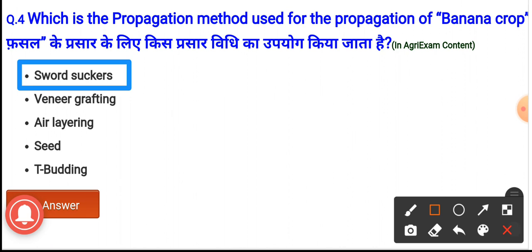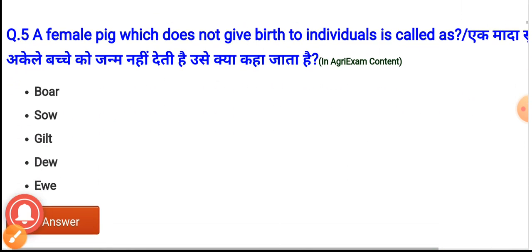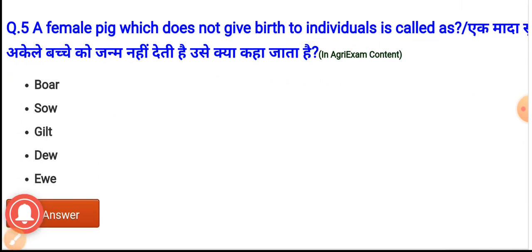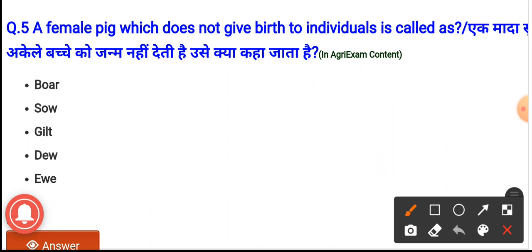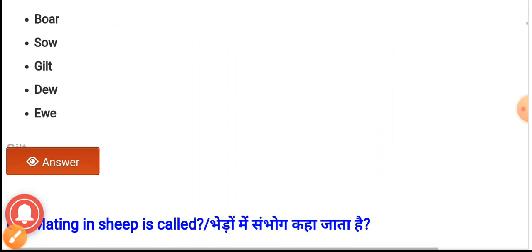Next question, question number 5. A female pig which does not give birth to individuals, it is called as. The options are boar, sow, gilt, dove, and the last option, it is Eve. And the female pig which does not give birth to individual, it is called as gilt. Option C.